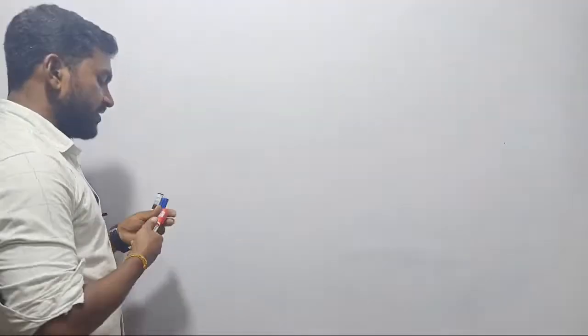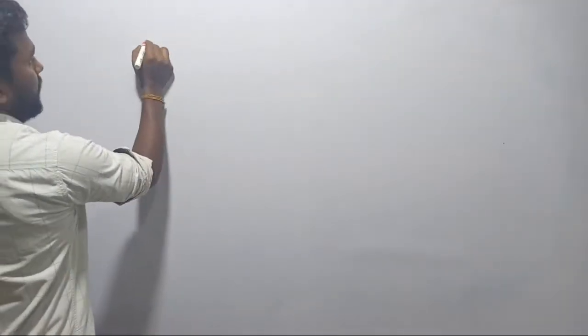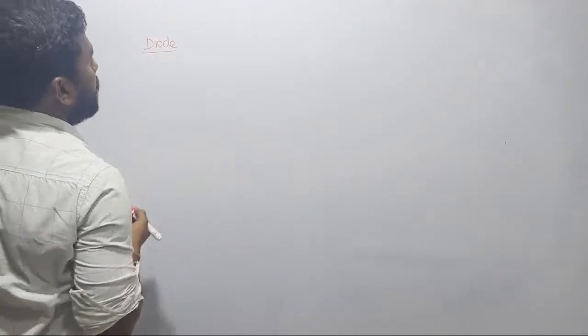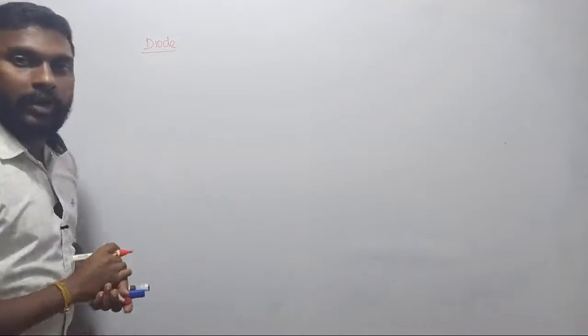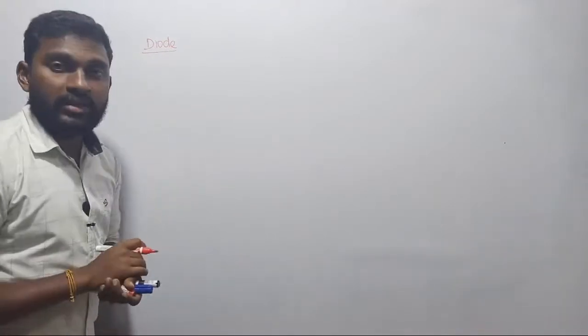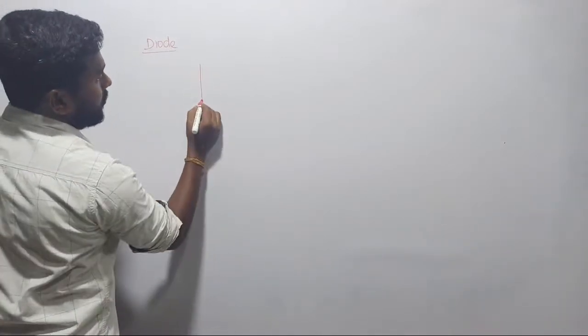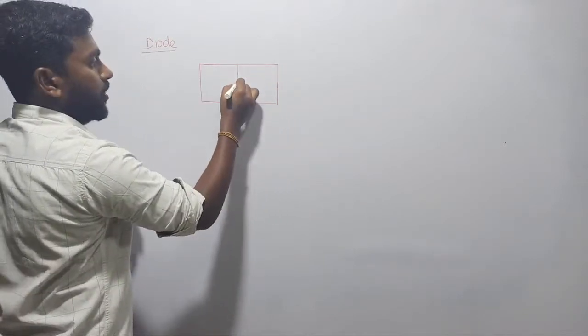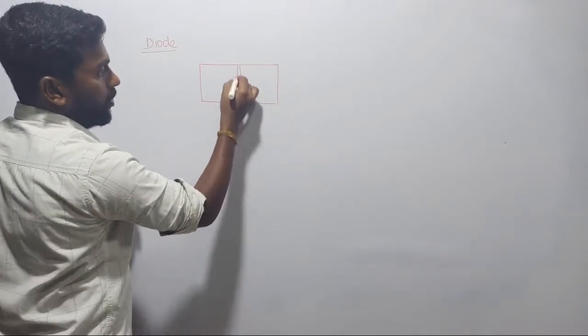Yeah. So let me start with the PN junction material. People are calling it a diode, right? That is a normal diode. We are going to design a normal PN junction material. What do you mean by PN junction? We are going to take two layers, one is P, another one is N, and strictly join them together.